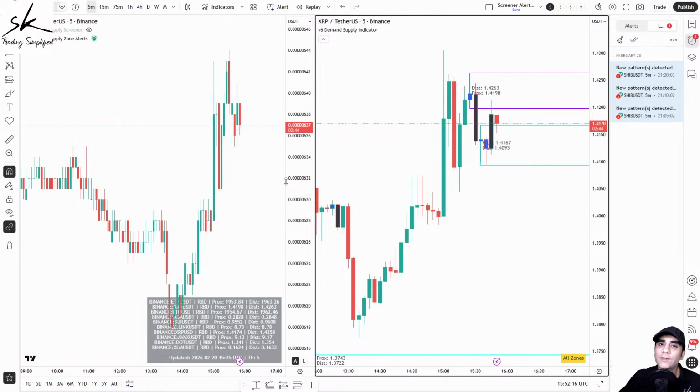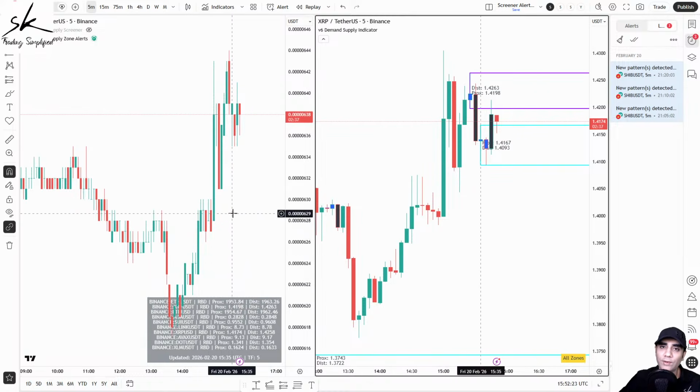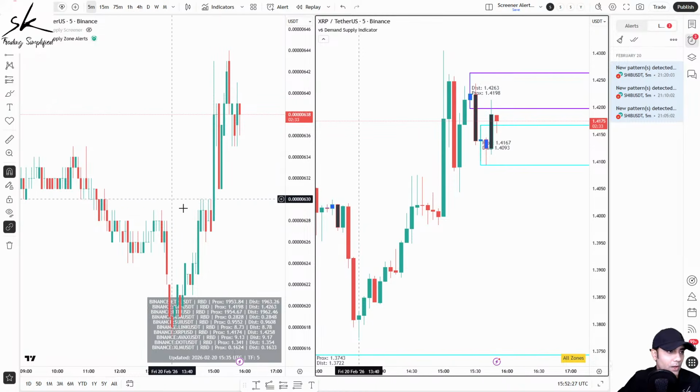But this is how alerts basically work: during the live market, as in when you have formation of these demand and supply areas, it keeps updating you, it keeps notifying you, whether you have a free account or a paid account on TradingView. All right, so that's your alerts.